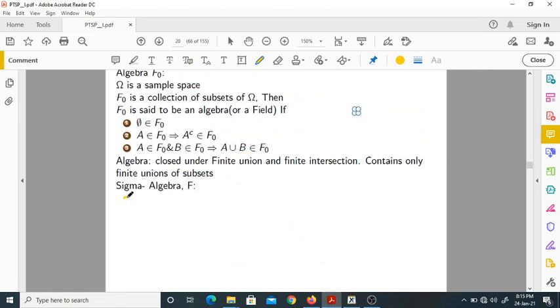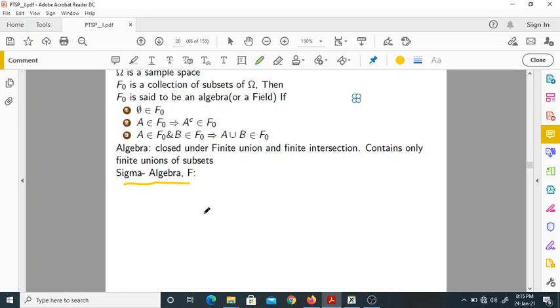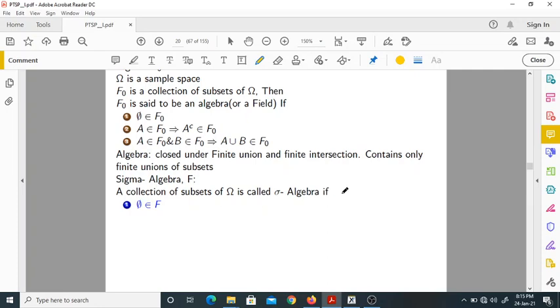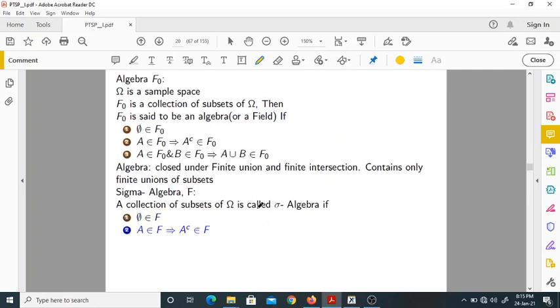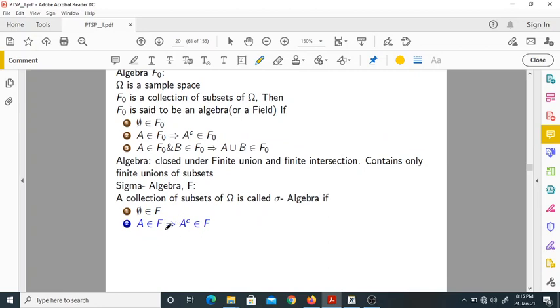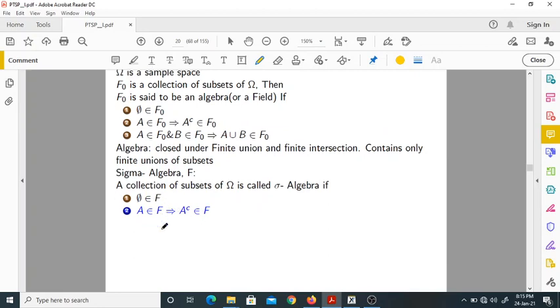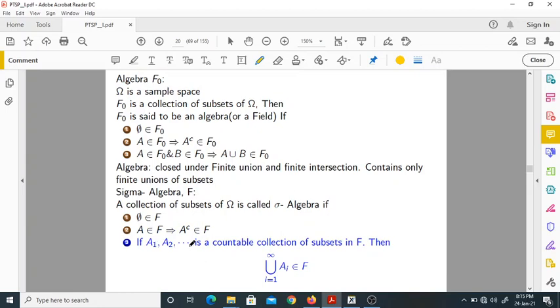Now we have something called sigma algebra, the next version. It has only some minor differences. Let me tell you what those differences are. This is called a sigma algebra if what condition? The first condition is the same, the second one also the same. Now the only change is the finite unions of subsets.